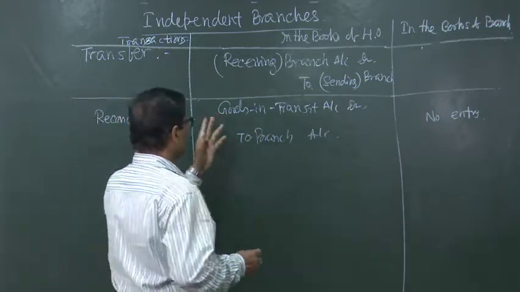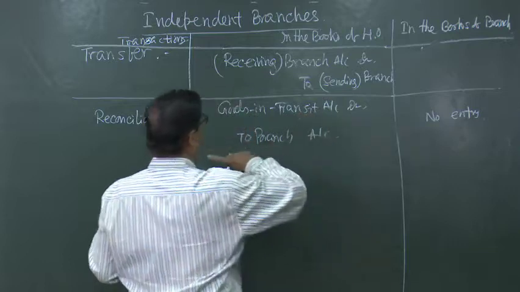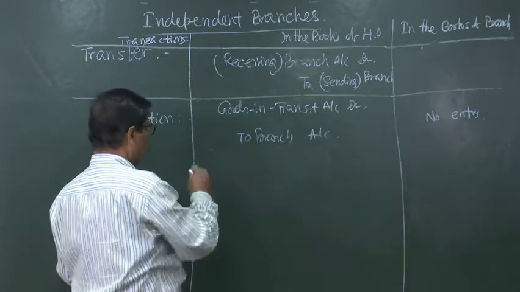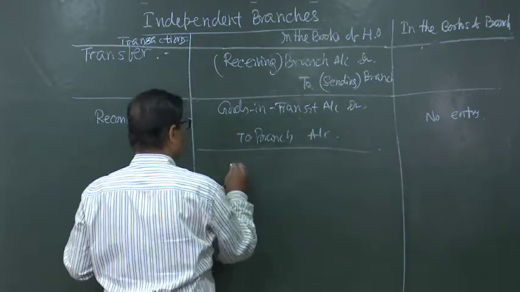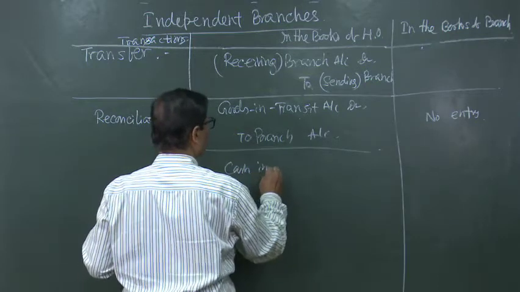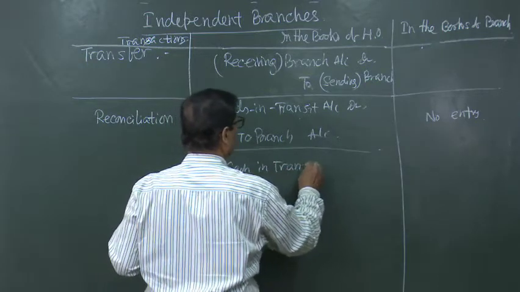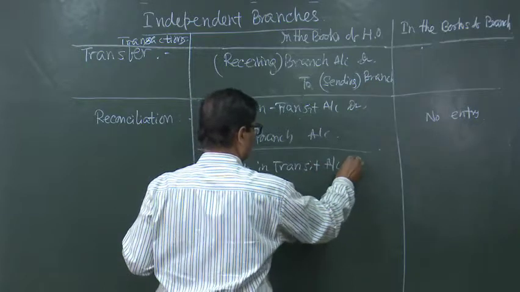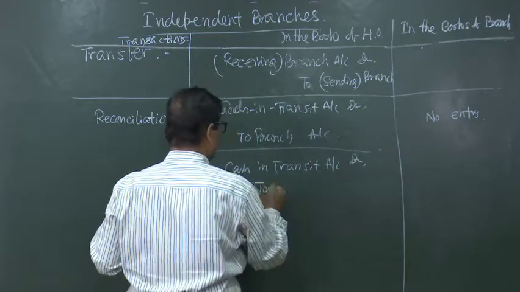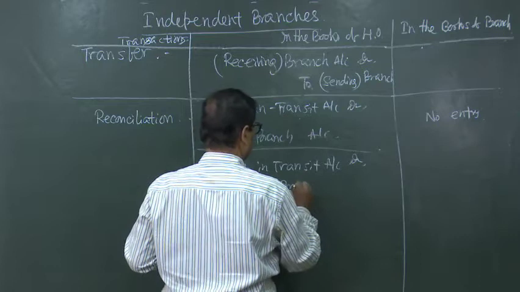So, if the head office passes this entry, it will write cash in transit account debited to branch account.